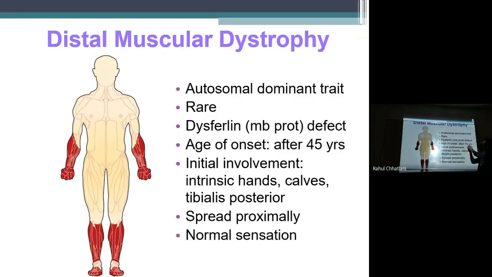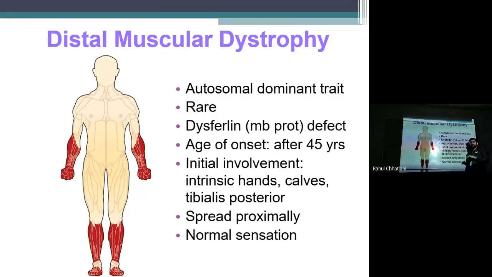Age of onset after 45 years. Yes, so that was again late in the early adulthood or late childhood. Here it is about 40 years of age, 40 or more years of age. Initial involvement: intrinsic hand, calf, tibialis anterior, three main muscles. These will be the first ones to be affected.